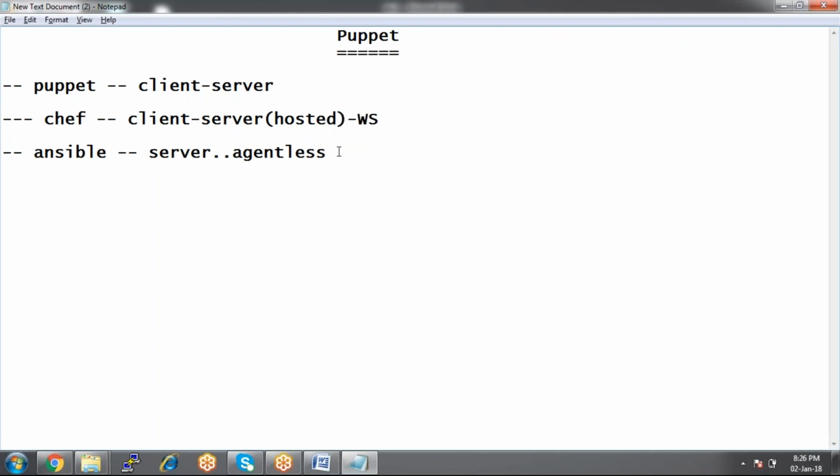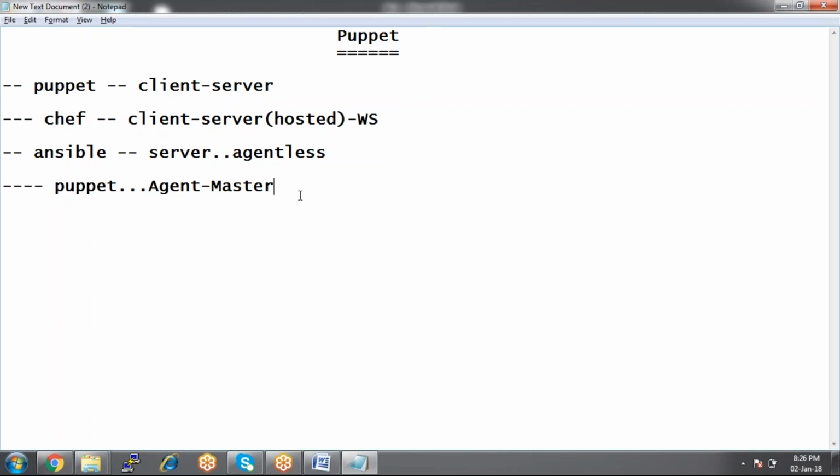Try to compare, because we are already done with Chef and Ansible, so now it is easy for you to compare. In terms of Puppet, we need the client server architecture, so agent and master. Master means our Puppet server, and agent means the client node, the client machine. So it is master and agent communication.